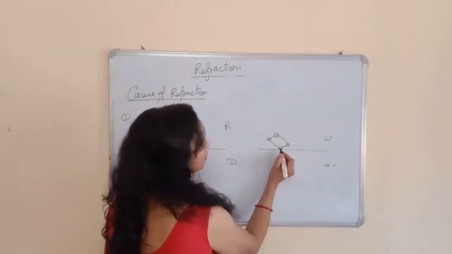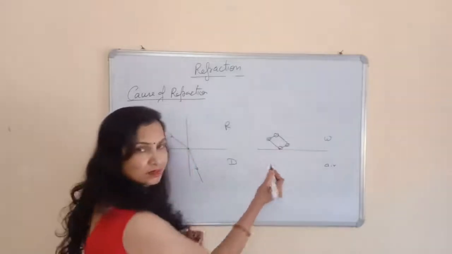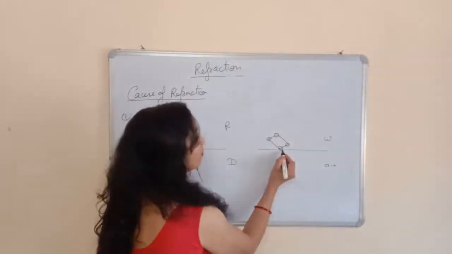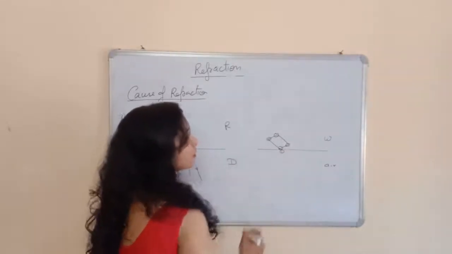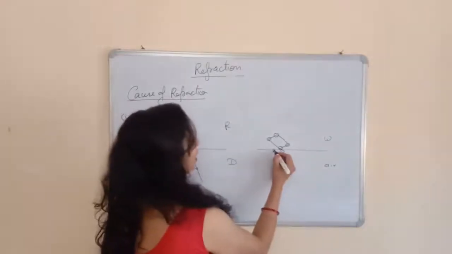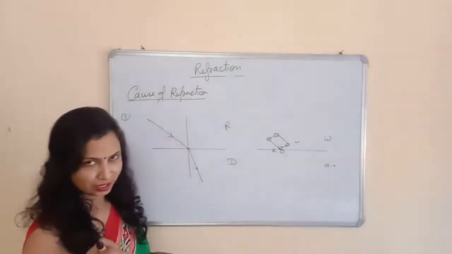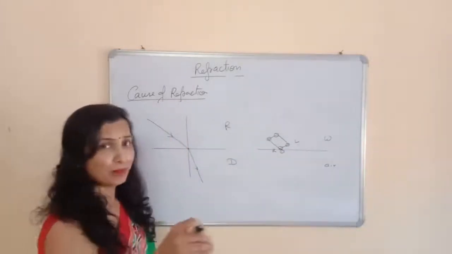This wheel will come into the air faster as compared to this one. This is the right wheel and this is the left wheel. So this right wheel will come into the air first as compared to the left wheel.